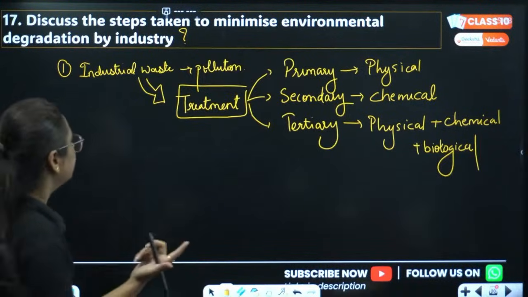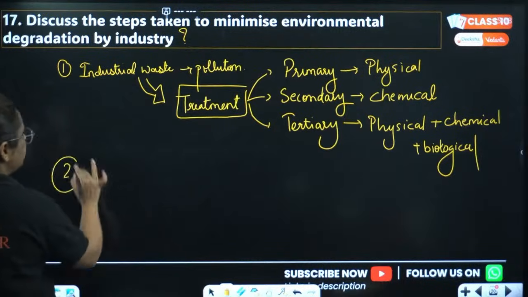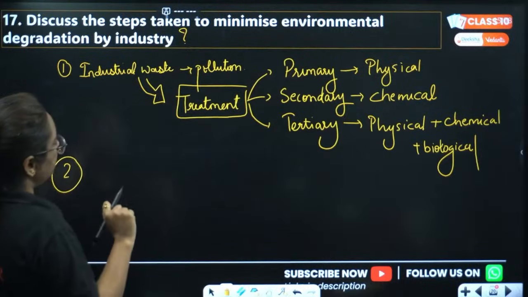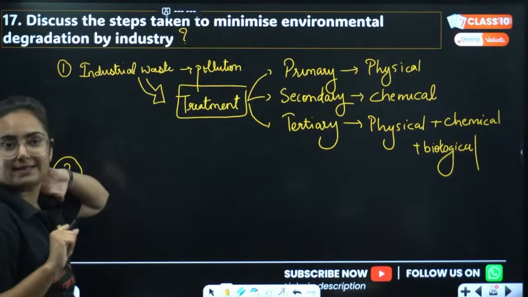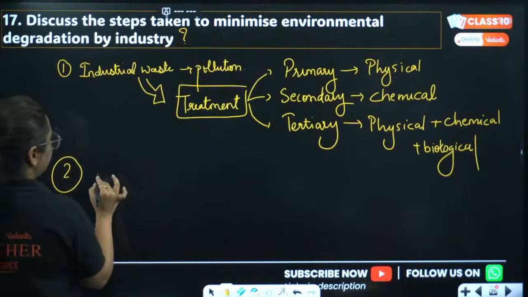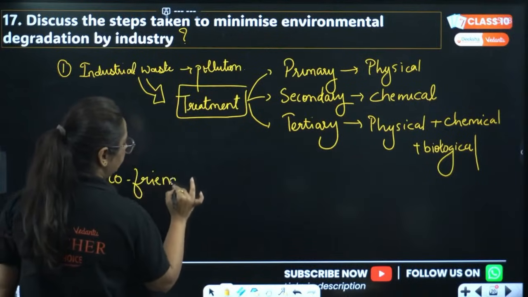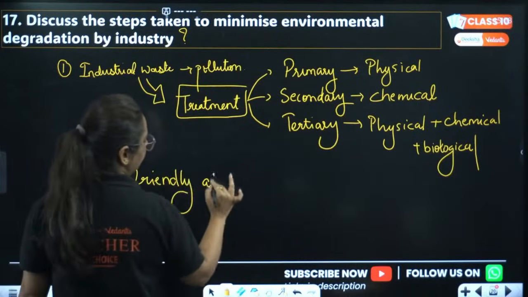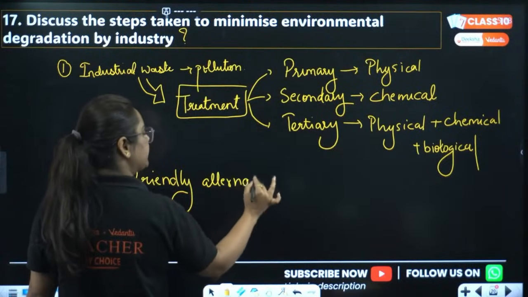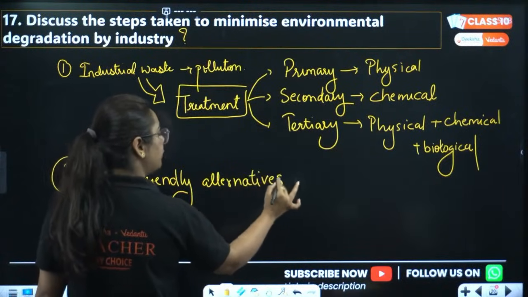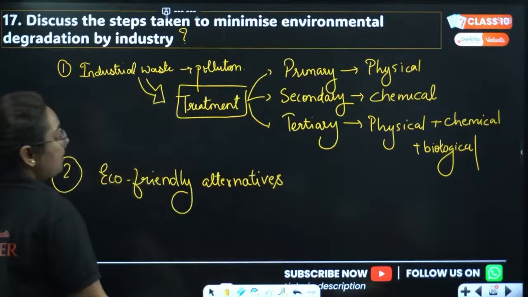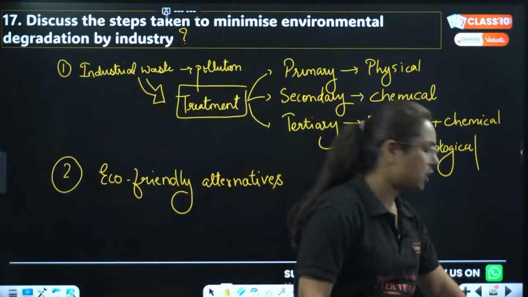Okay, chalo. Then you can write this in detail, beta, that industrial waste should be treated with the following steps. Then we can choose eco-friendly alternatives. This should be the structure of your answers. Meanwhile, you will be answering this question.